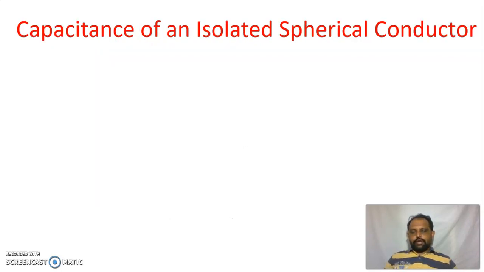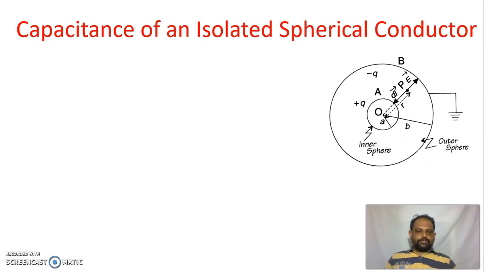So now, the main derivation we are going to discuss today is the capacitance of an isolated spherical conductor. An isolated spherical conductor means a single spherical conductor on which the charges are distributed uniformly over the surface. Therefore, here I am going to consider two spheres.